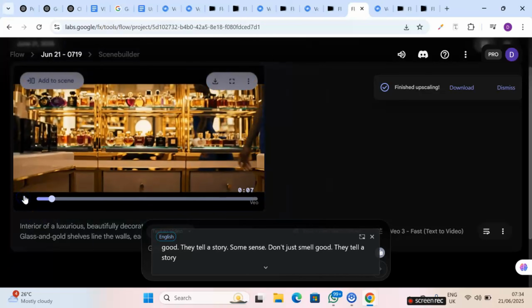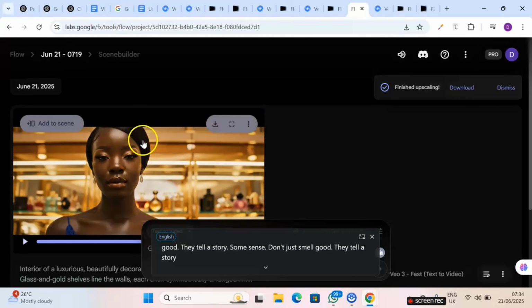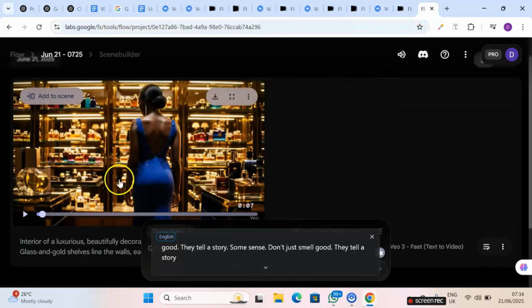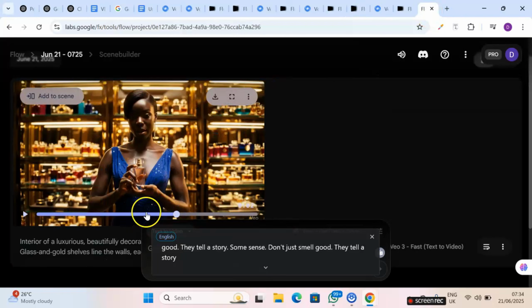Can you see there's a kind of consistency in the character? The hairdo, they look alike. The only difference is the way the hair is packed. Look at the way the lady packed her hair in the first scene, and if you look at the second scene, almost the same way she packed her hair, but to the right. Or the first one is to the left.